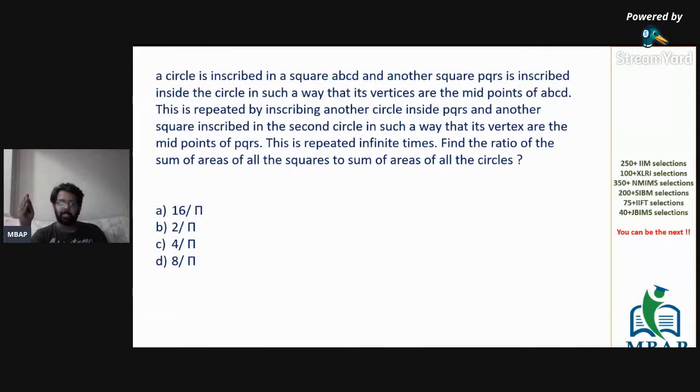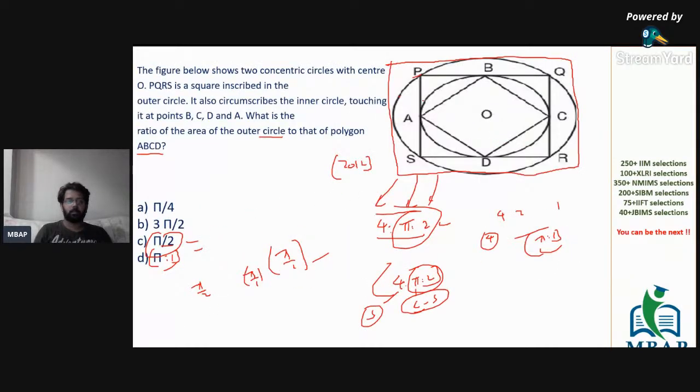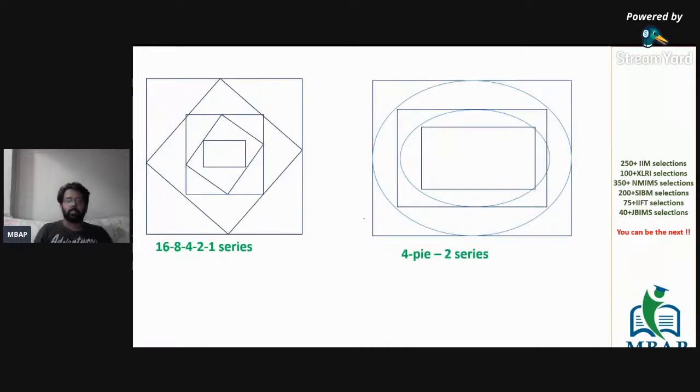Going on, it is the same series. It is just the same series which we have had. But the question is, find the ratio of the areas of all the squares versus the area of all the circles. All the squares versus all the circles.